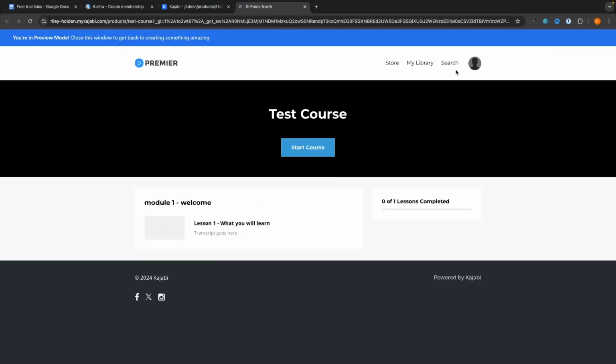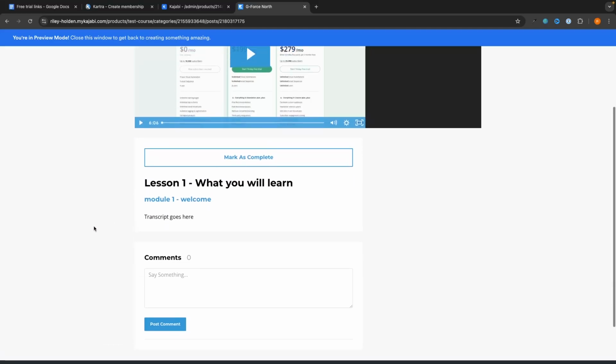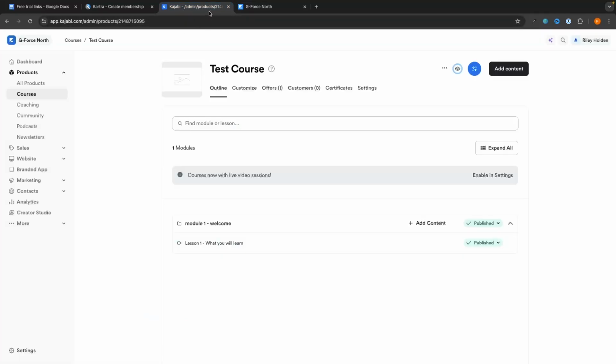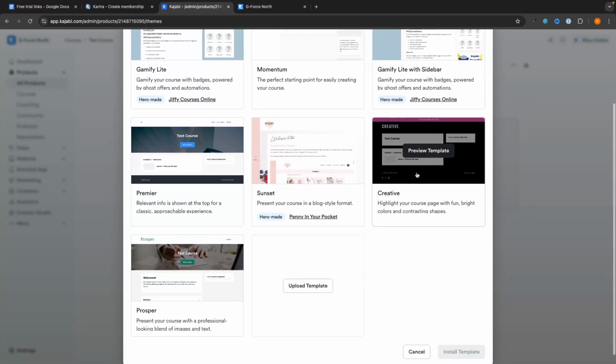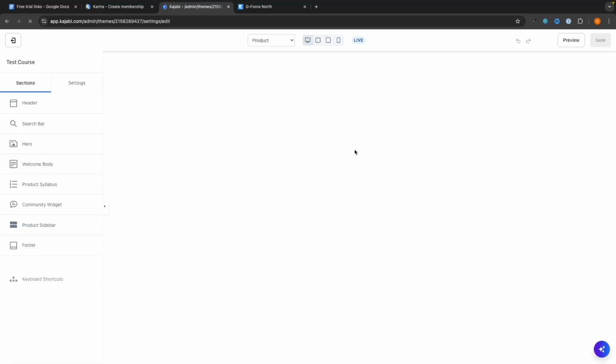Now, the reason that I would say Kajabi is a little bit better in this area is because it's very simple to make and we can add more customization. So this is like the very basics. If you just want to create and throw up your course as quickly as possible, we can click into start course. And this is the basic screen right here. This is like out of the box, the course area. But then what we can do is if we want to customize this more, we can go over to the customize area and we can either choose from one of these course templates, or alternatively, we can just go in and customize the one that we have.